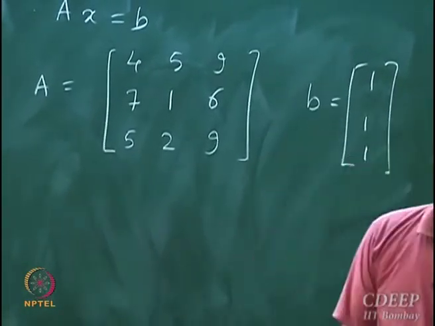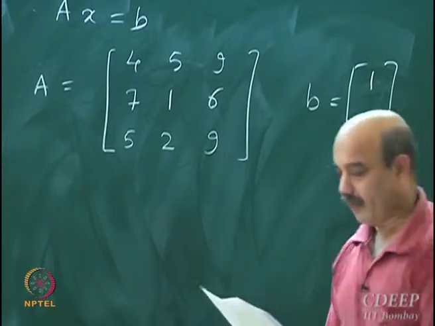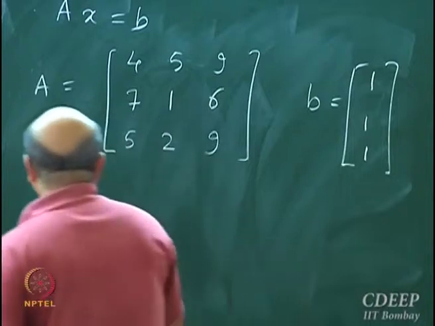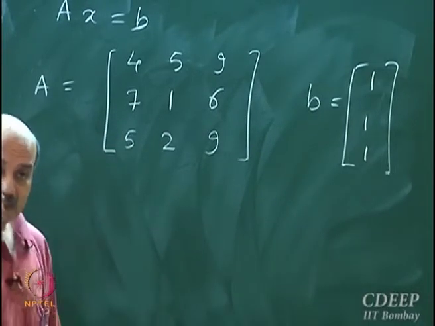Let's say I want to solve this by Gauss-Seidel iterations. This is not a solution procedure, this is analysis.